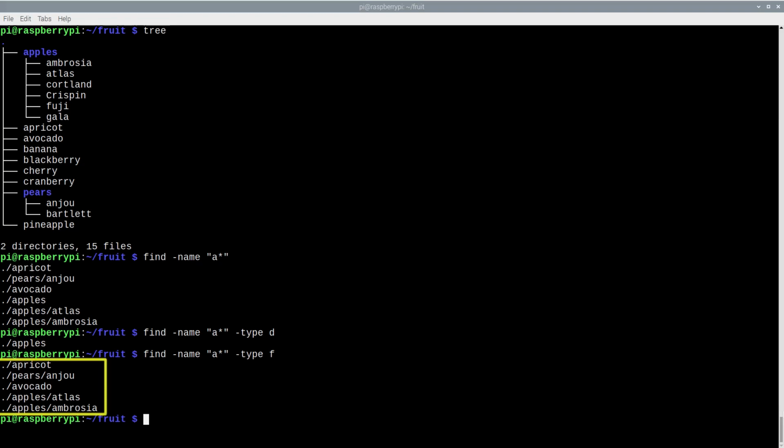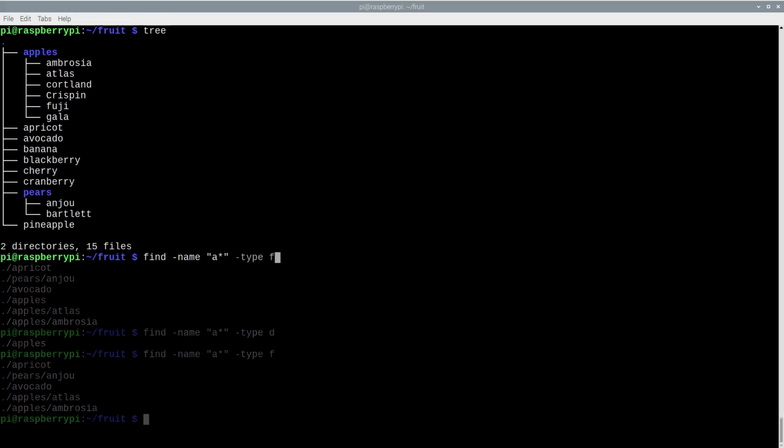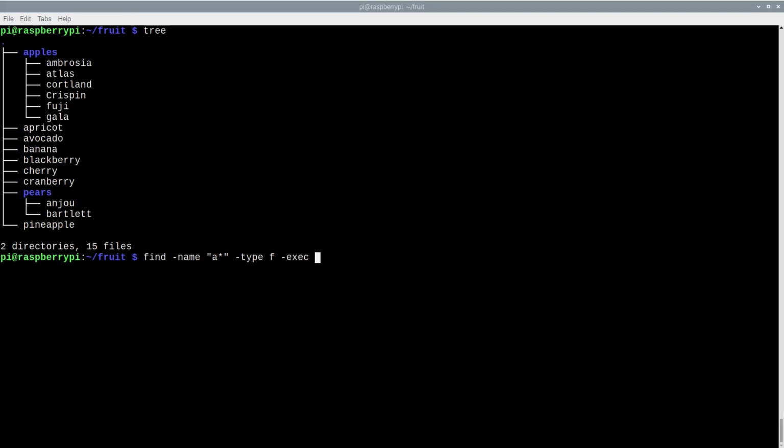Let's have a look now at the search results. The find command provides its output as a list of path names printed to the terminal. This may be all that you want, but sometimes you may need to perform an action on the matching files. We have the option to tell the find command to run a specific command for each of the matched file names by adding the -exec option followed by a target command. Exec command can be any valid shell command, and we can use a pair of curly braces as a placeholder for the matching file name.